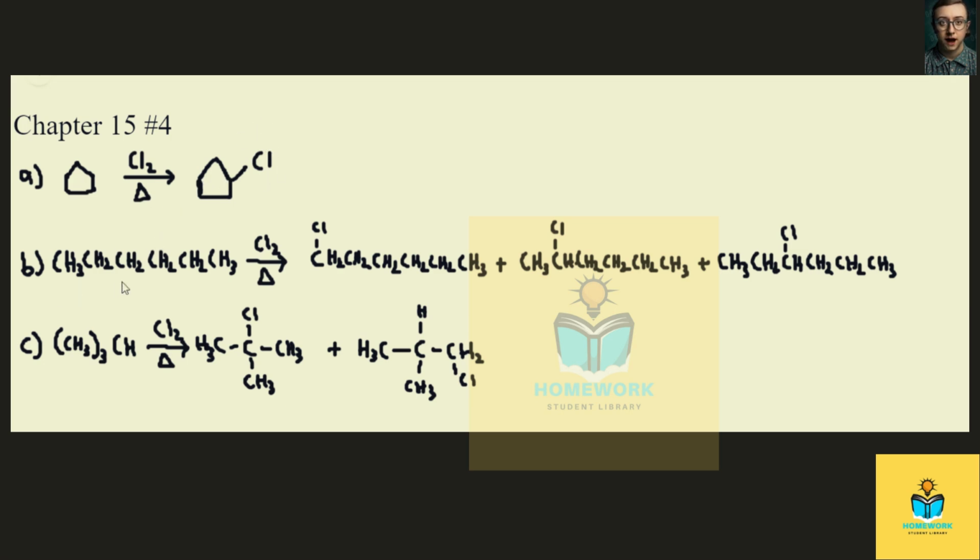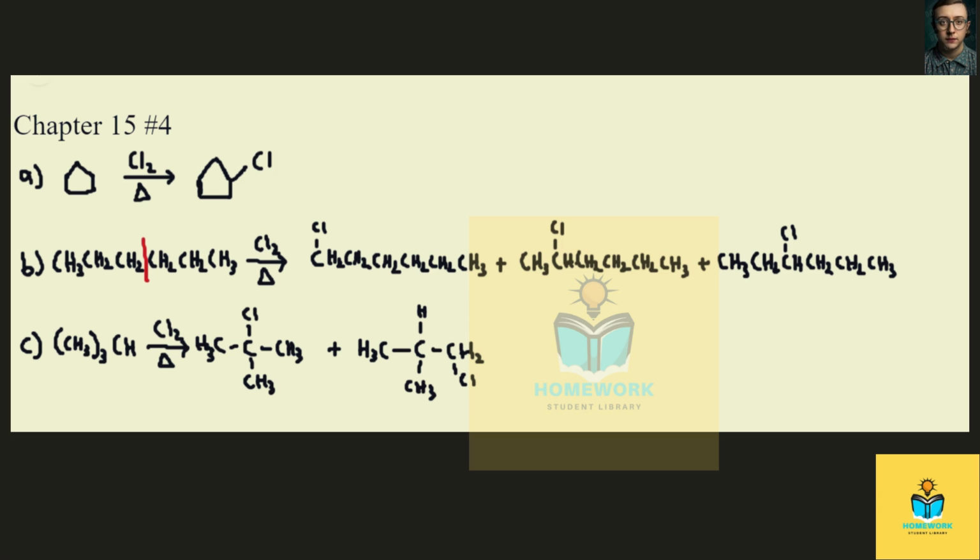So for B, the case is a little different. So B, I'm going to use red very quickly to demonstrate. B has a plane of symmetry here. So it's a CH3, CH2, CH2 joined to its mirror image.